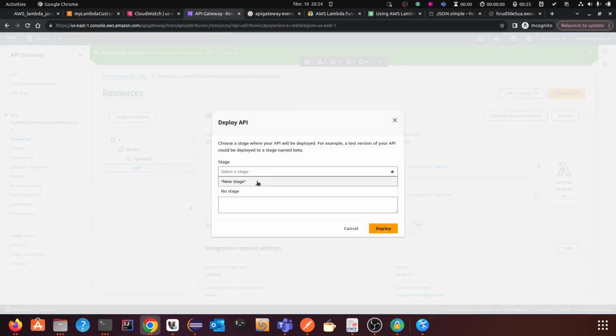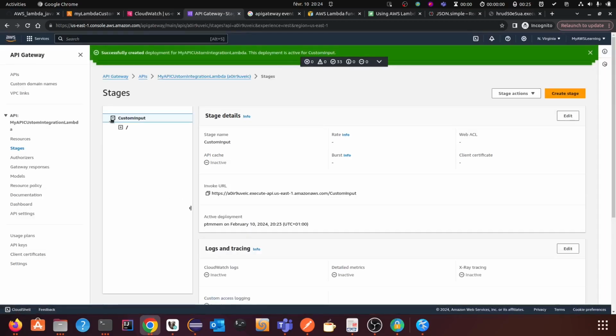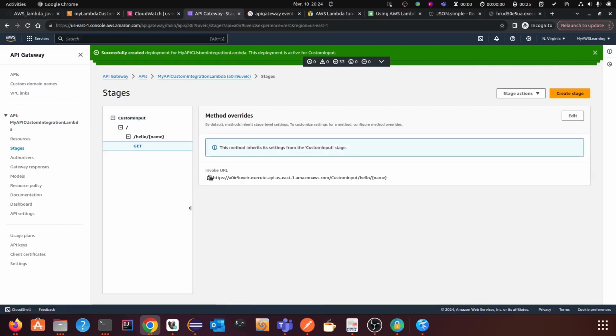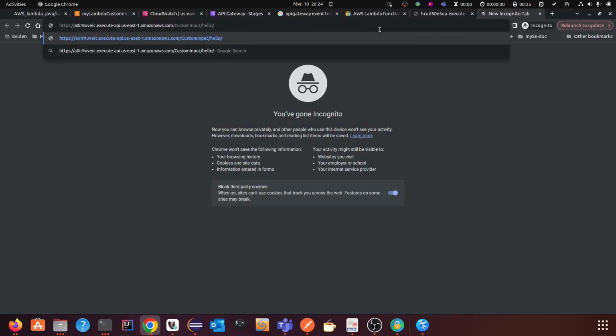Now let's deploy the API, custom input. The API is deployed successfully. Now if you go to the invoke URL, let's put my full name. You see the output message is like this. This is the input. That is called custom integration.